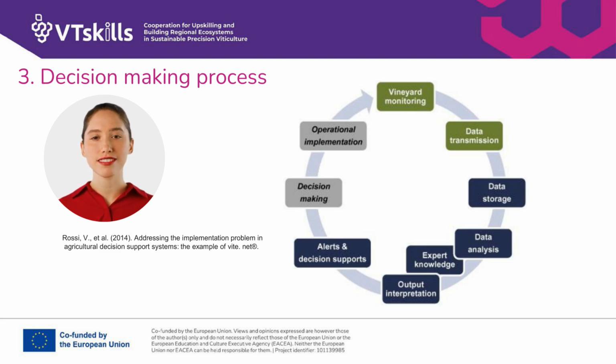Finally, after the decisions are implemented, the cycle returns to data collection, where the results are monitored and new data is gathered, feeding back into the loop. Actions are monitored, and the data is analyzed again, refining future decisions and improving vineyard management continuously. This iterative process, driven by data, is key to achieving sustainable and high-performing vineyards.